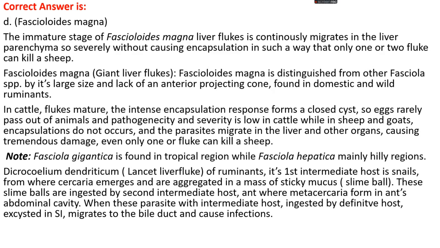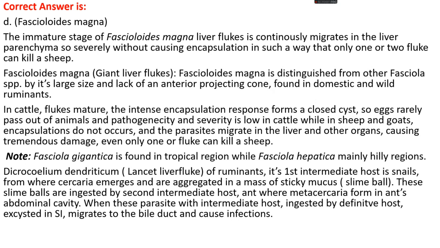Fascioloides magna, also known as the giant liver fluke, is distinguished from the other Fasciola species by its large size and the lack of an anterior projecting cone. It's mainly found in domestic and wild ruminants. In cattle, the mature fluke triggers an intense encapsulation response, forming a closed cyst, so eggs rarely pass out of the animal.